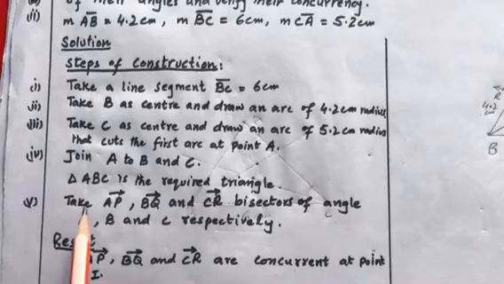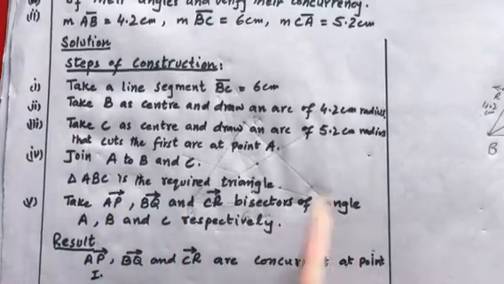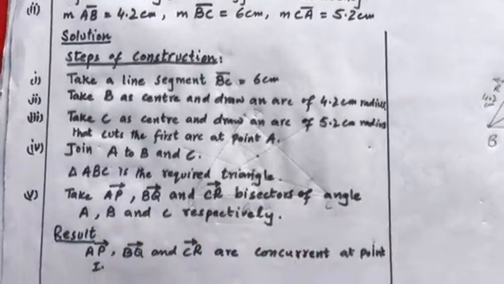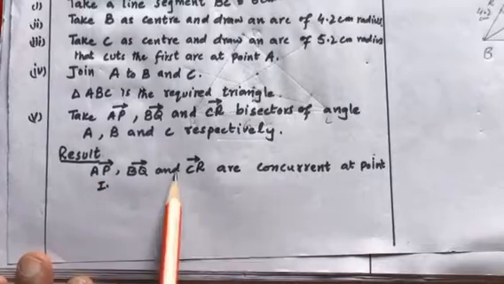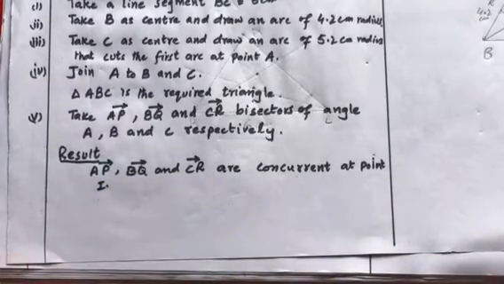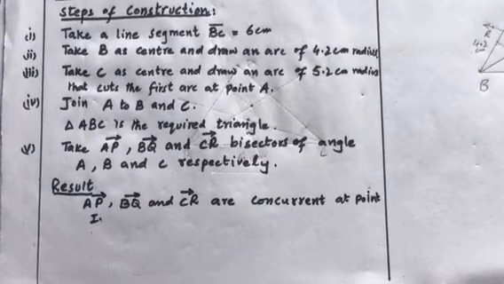Step 5: draw AP, BQ and CR, the bisectors of angles A, B and C respectively. So the result is that AP, BQ and CR are concurrent at the point I. In this way we can bisect the angles of a triangle and verify the concurrency of the lines at a point.